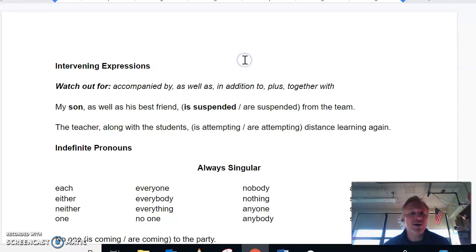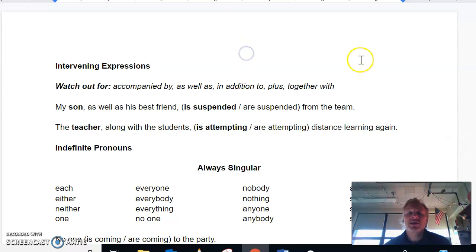All right, one more example down here. The teacher, along with the students, is attempting or are attempting distance learning again. This makes it even more difficult because students is plural, and so you might be tempted to go with are attempting. But remember, an intervening expression, if you can remember these phrases right here, that's going to help a lot. But teacher is your only subject, and one teacher simply is attempting. We're all attempting together, but one teacher in this sentence is attempting.